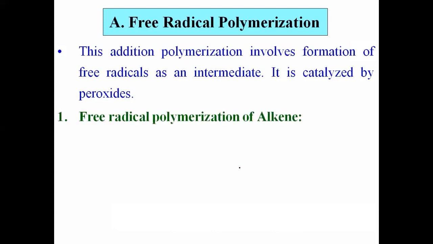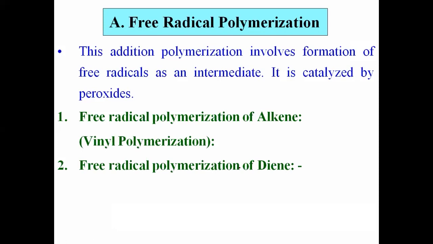Okay, now here again we have to study two different free radical polymerizations. One is the free radical polymerization of alkene. Free radical polymerization of alkene is called vinyl polymerization. In short, it is called vinyl polymerization first.